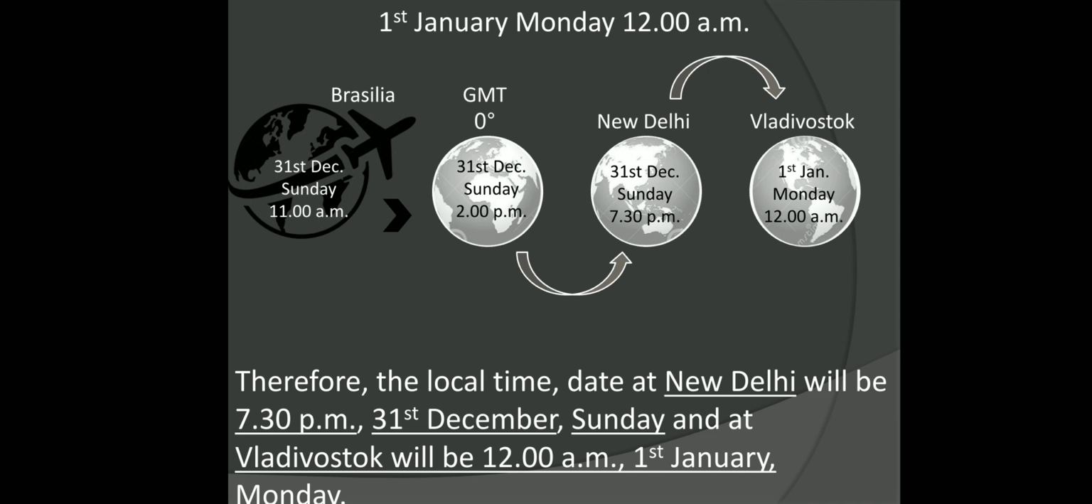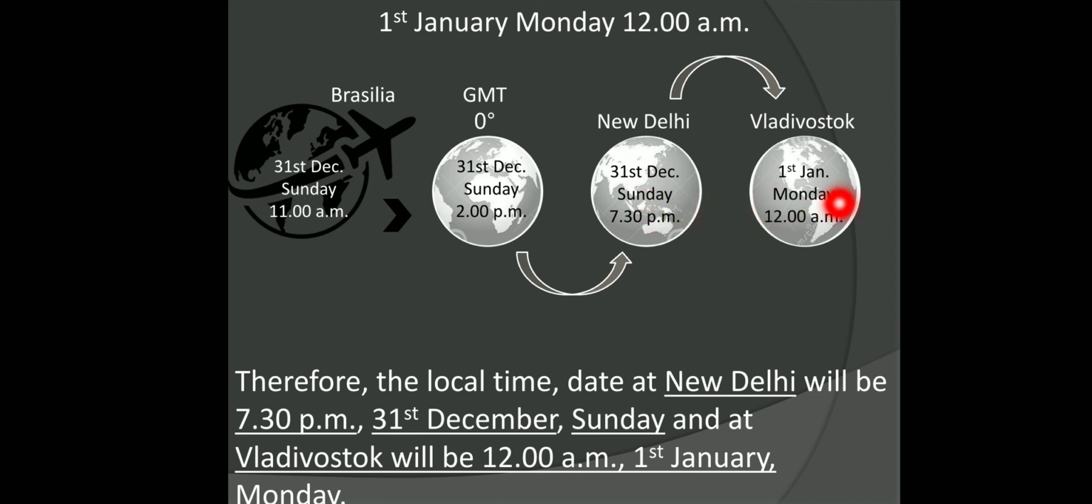Now total all the 4 times, see, all 4 globes are filled. Already the first one was shown, 11 a.m. We have gradually found it for GMT and New Delhi and now for Vladivostok. So finally we come to the conclusion that when the plane has reached Vladivostok, therefore the local time and date at New Delhi will be how much, children? See here, 7:30 p.m., that is 31st December Sunday.